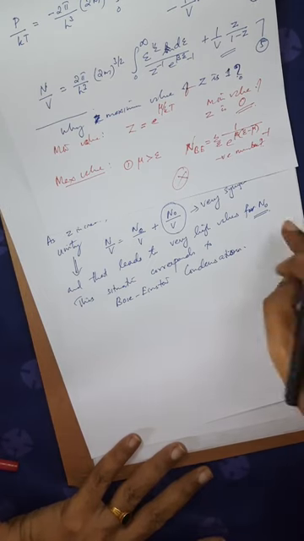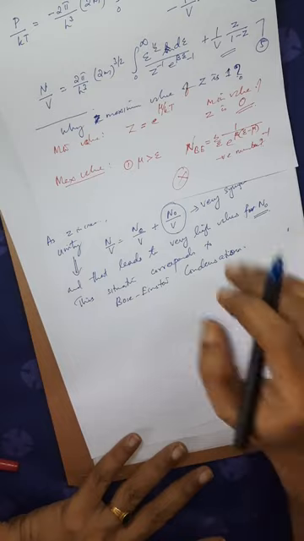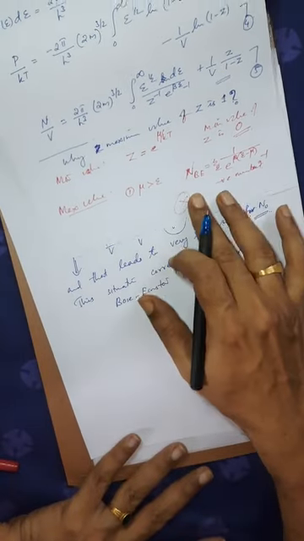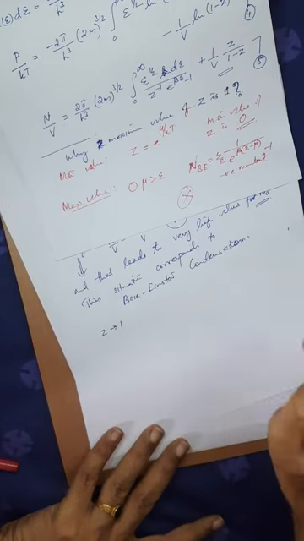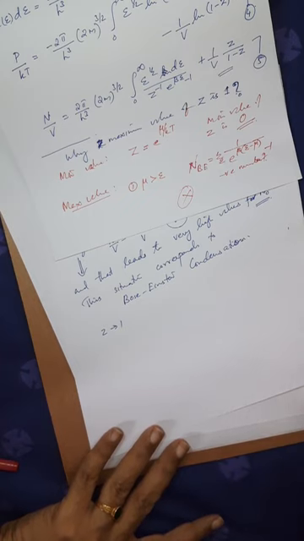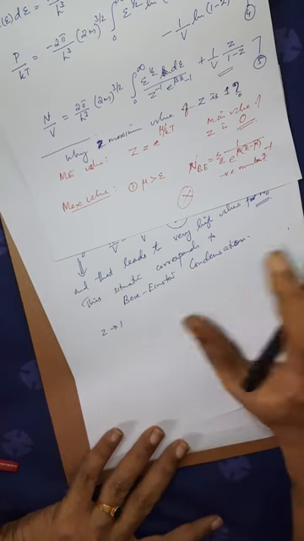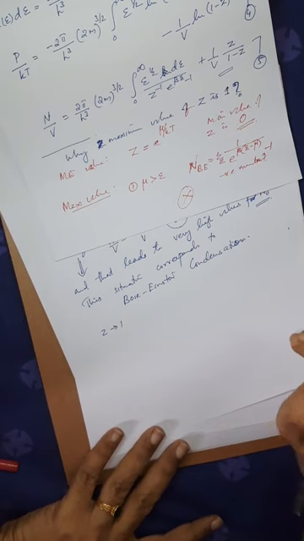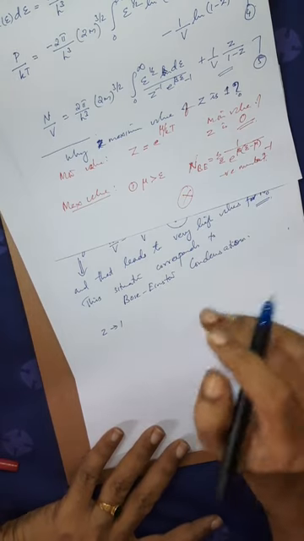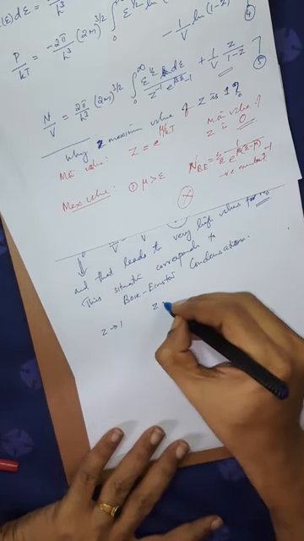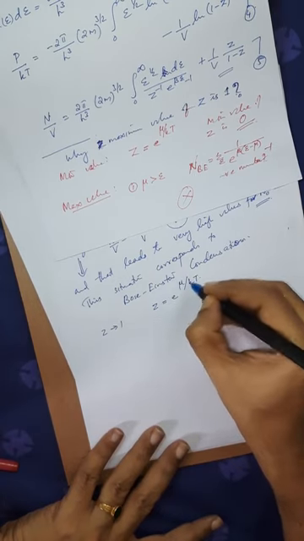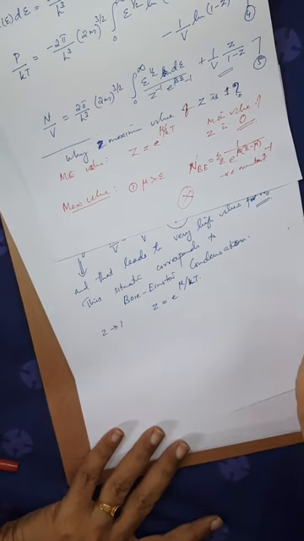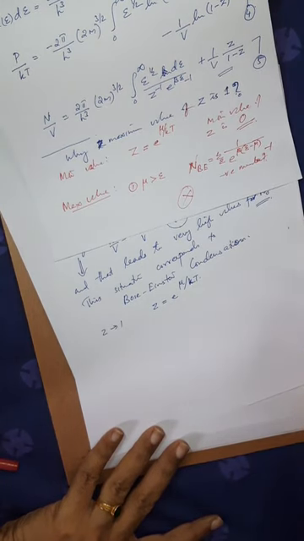So, what is that peculiar situation? This equation 5 itself projects that situation. So, I told you that when z tends to 1, we can envision this Bose-Einstein condensation without doing any experiment. So what is z? z is equal to e raised to mu by kT. Right. z is equal to e raised to mu by kT.